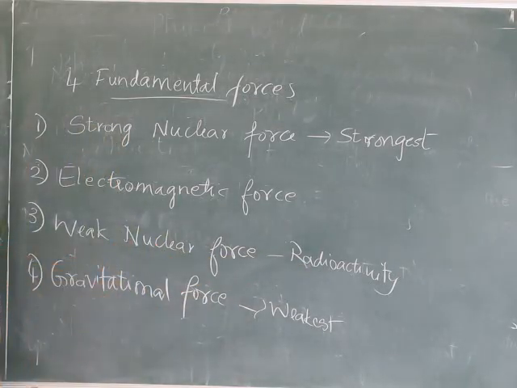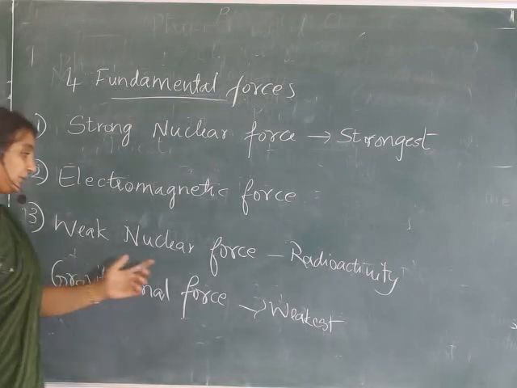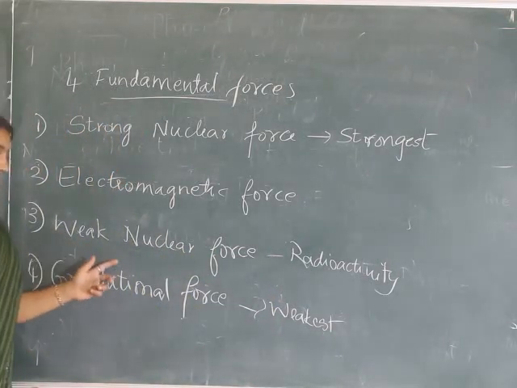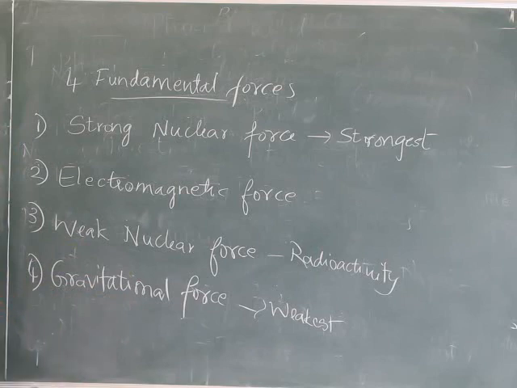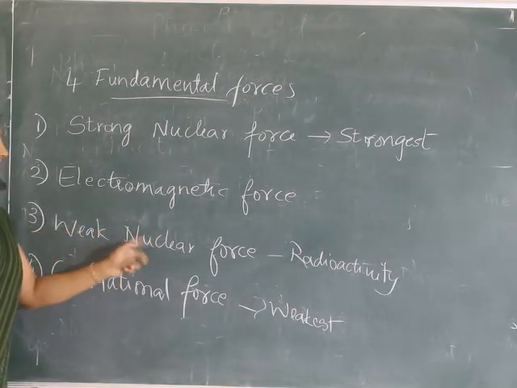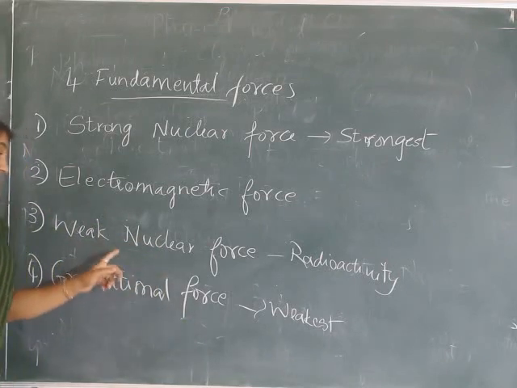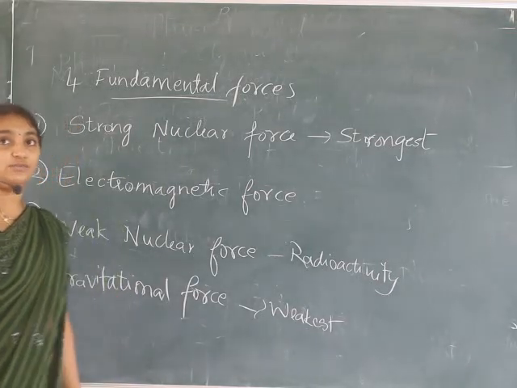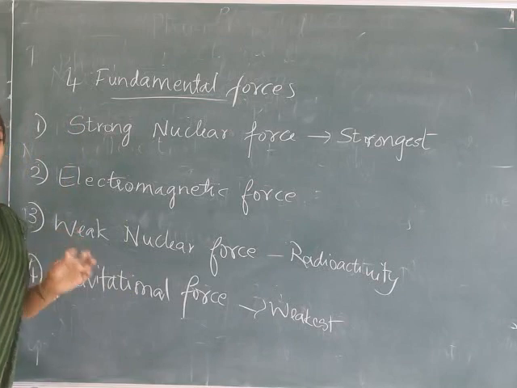Weak nuclear force appears only in certain cases like nuclear processes, that is radioactivity. It is a weaker force but stronger than gravitational force. It is not the weakest force; it is a little bit stronger than gravitational force. The last one is gravitational force. Gravitational force is the weakest force in nature.